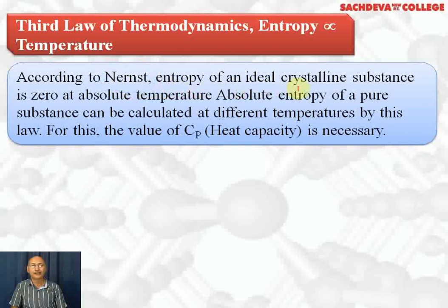The entropy of an ideal crystalline substance is zero at absolute zero temperature. That is, the absolute entropy of a pure substance can be calculated at different temperatures by this law, except at 0 Kelvin. For this, the value of Cp is necessary.